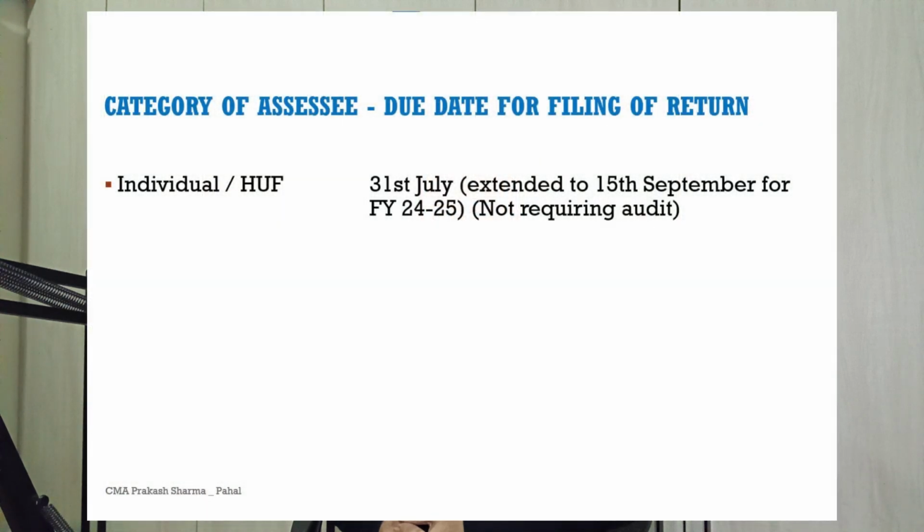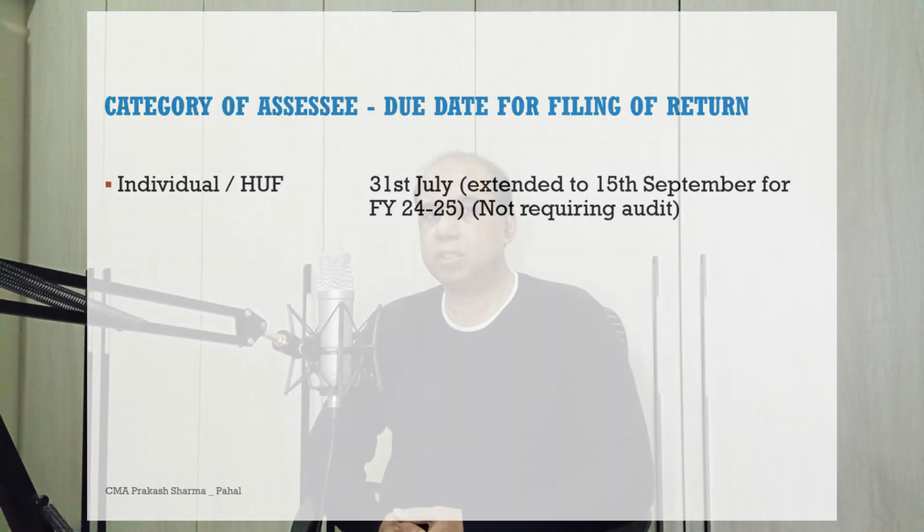Please note that ITR 4 is optional and not mandatory. It is a simple form compared to ITR 3. However, one must be eligible to file ITR 4. For the category of assessees and their due dates for filing of return for individual and HUF, it is 31st July, which has been extended to 15 September for the financial year 24-25. However, it is for the cases not requiring audit.